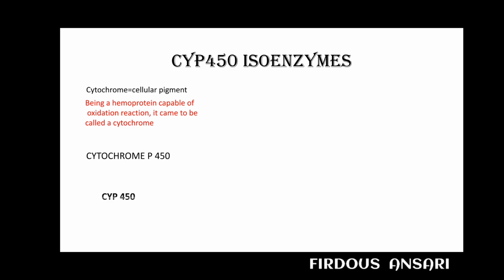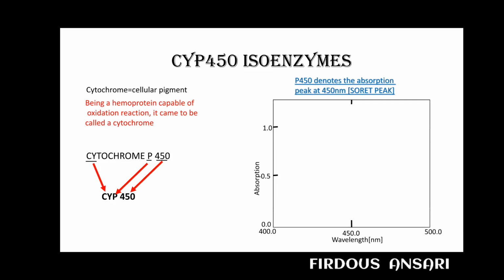So cytochrome means a cellular pigment, and being a hemoprotein capable of oxidation reactions, it came to be called cytochrome. So cytochrome P450 is abbreviated as CYP450. CY came from cytochrome, P from pigment, and this is 450. Now you may be wondering why 450. P450 denotes the absorption peak at 450 nanometers. When you check the graph, the absorption takes place at 450 nanometers. So the name came cytochrome P450.